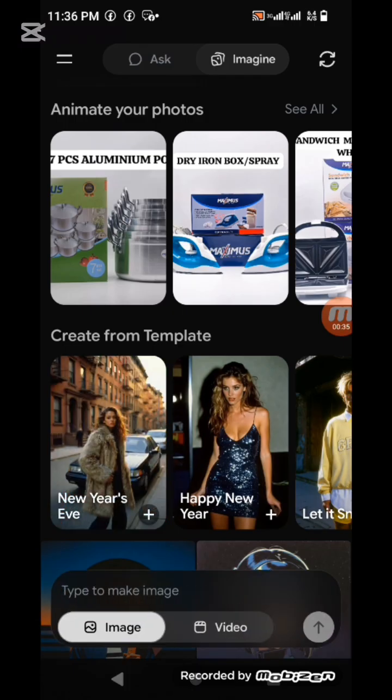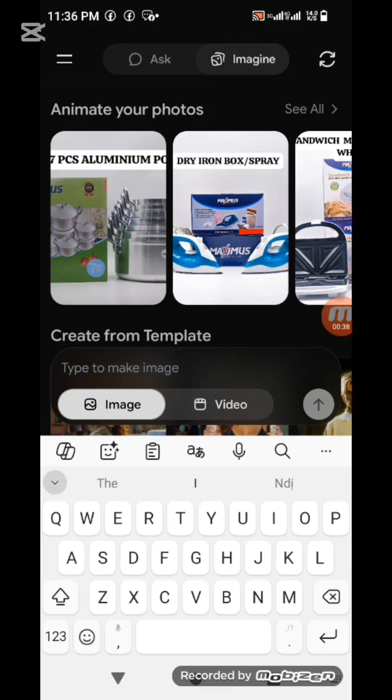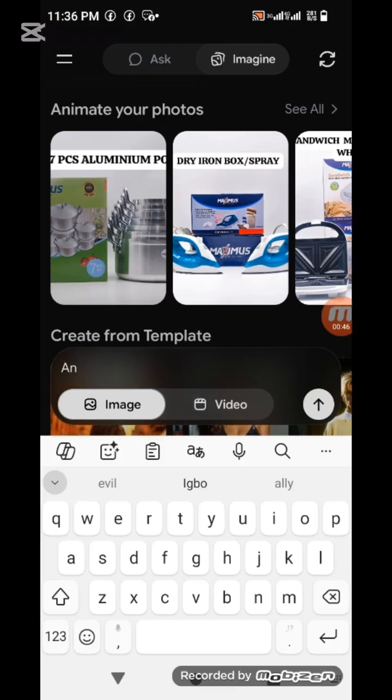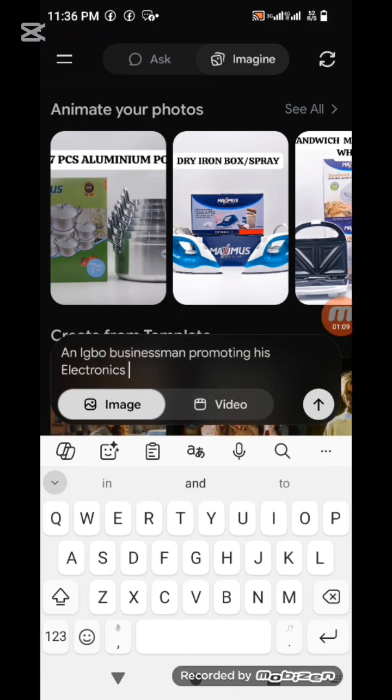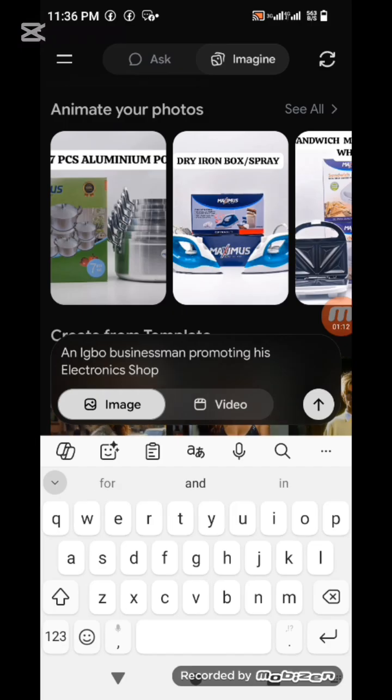Now I want to promote an electronics store. So I say: Igbo businessman promoting his electronics shop in the heart of Lagos busy markets.